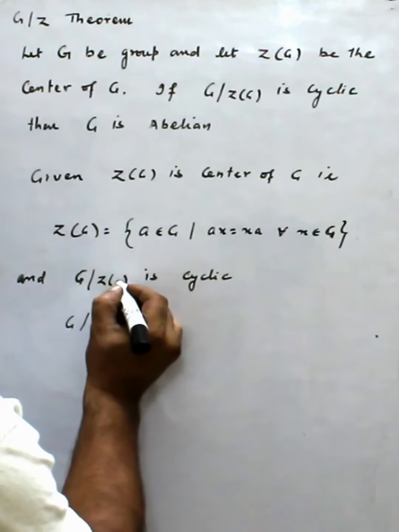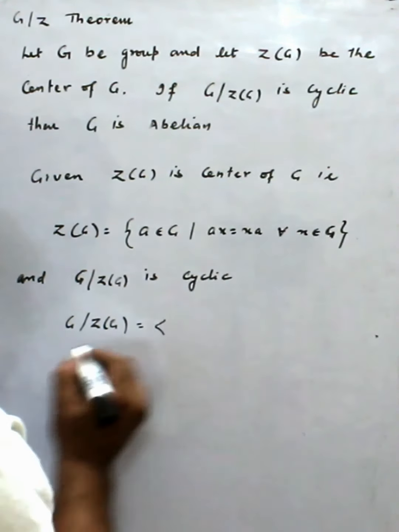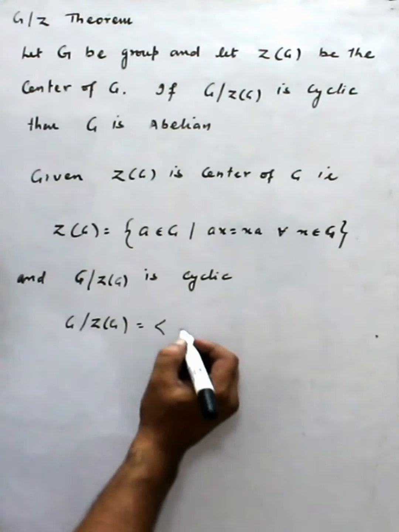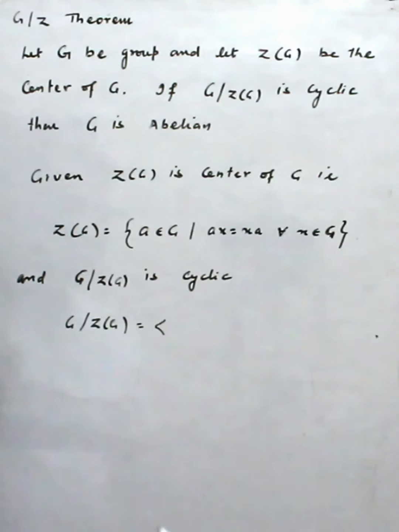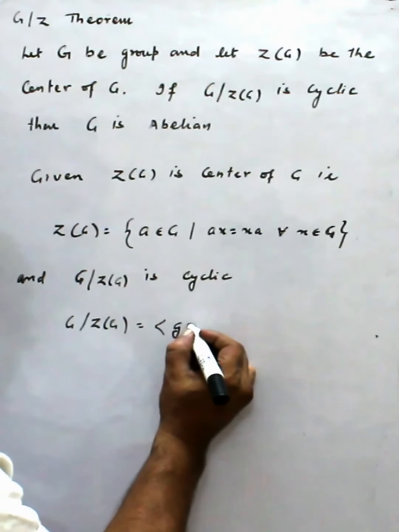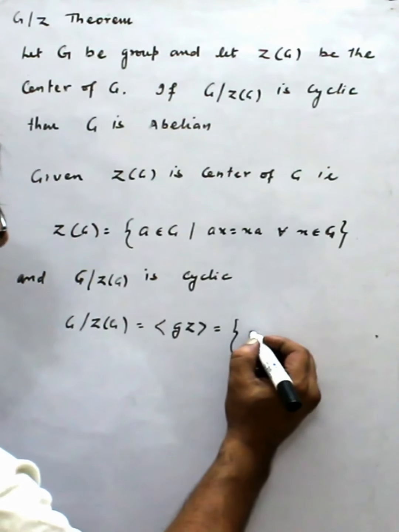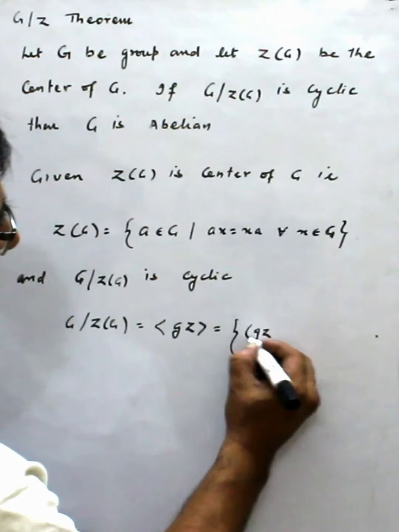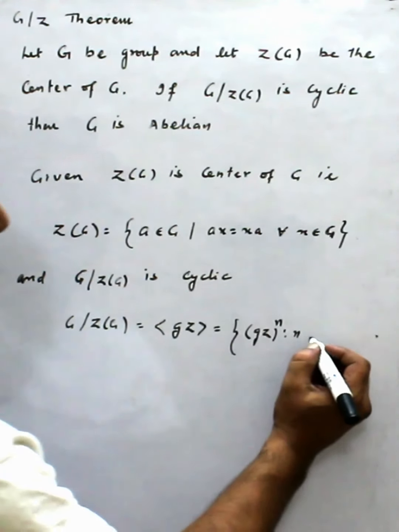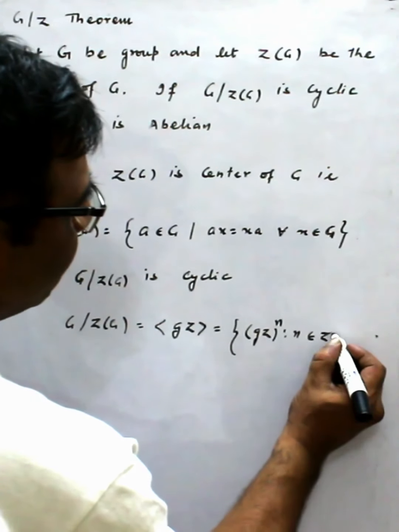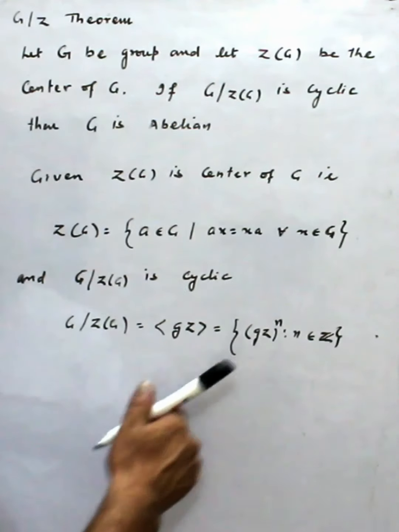This means it is generated by some element, you can say gZ. So every element of G/Z(G) is of the form (gZ)^n, where n belongs to the set of integers. So this is the definition.